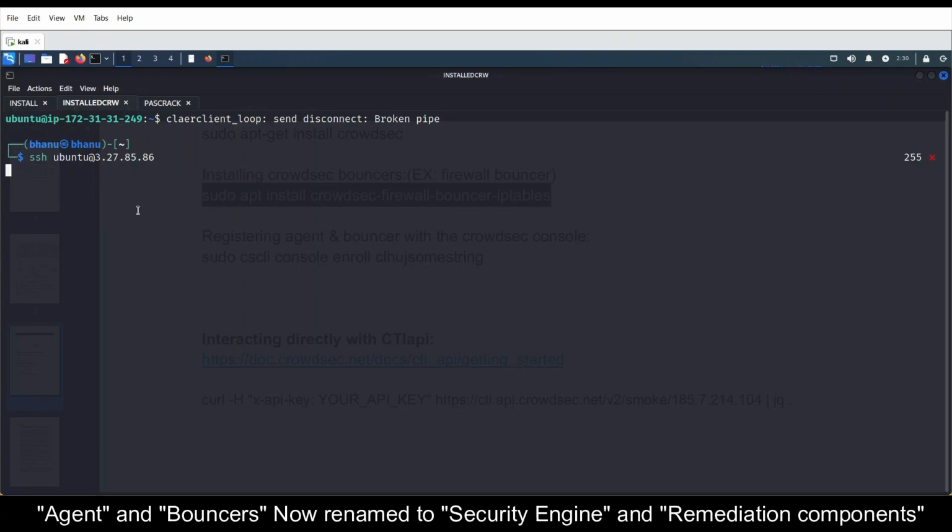So it is very secure. The bouncers are working very well. See, connect to host 327.85.86 port 22: connection refused. Such cool features, right?